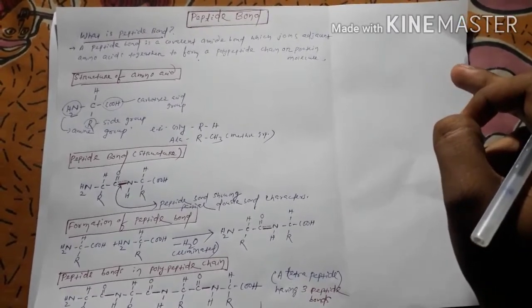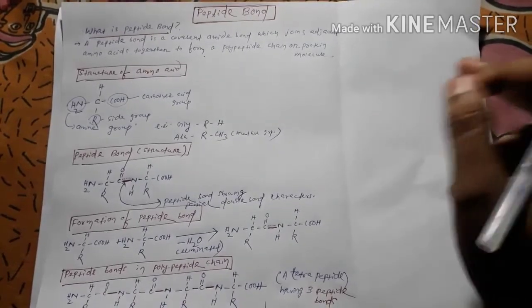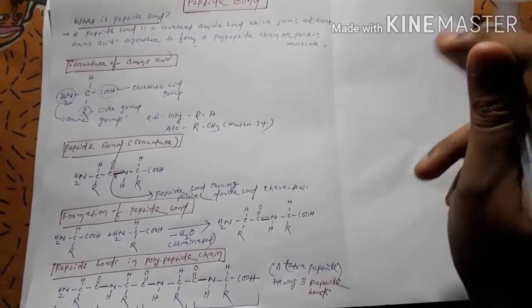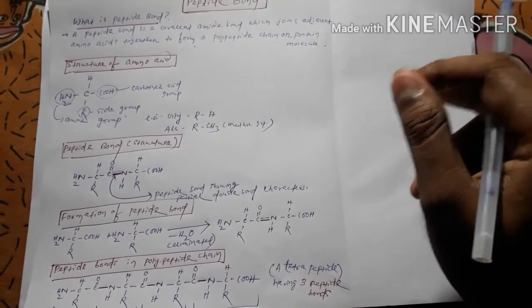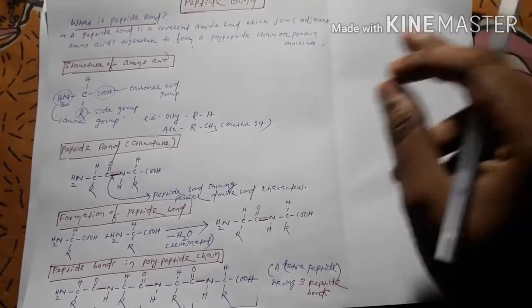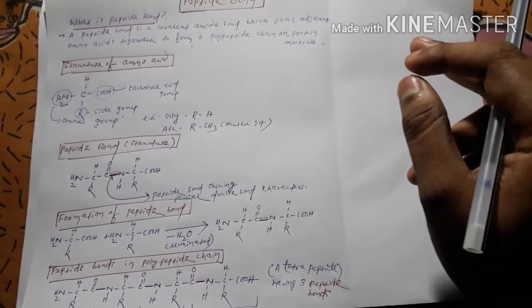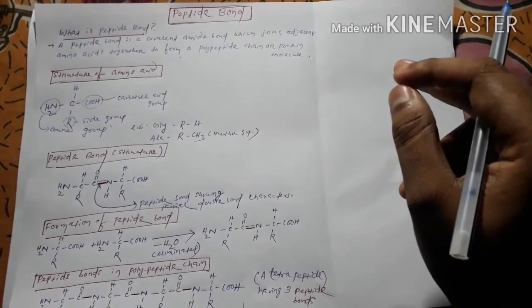So peptide bond is a type of chemical bond. It is a type of covalent bond, a covalent amide bond, which joins two amino acids together so that many amino acids are put together to form a polypeptide chain, or we can say a protein molecule, right?